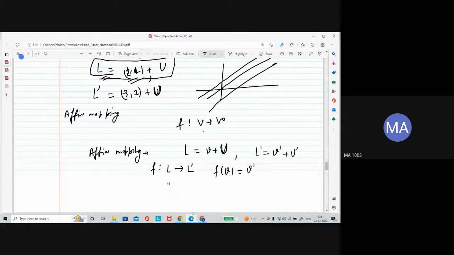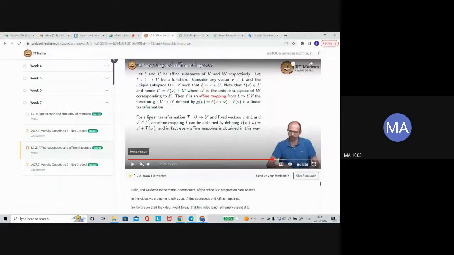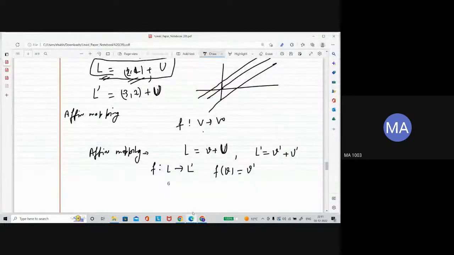As here you can see, the definition is: consider any vector V which belongs to L, and a unique subspace U such that L is written as V plus U. Now F of V belongs to L prime. F of V is actually V prime. Now this F is an affine mapping if this is happening.